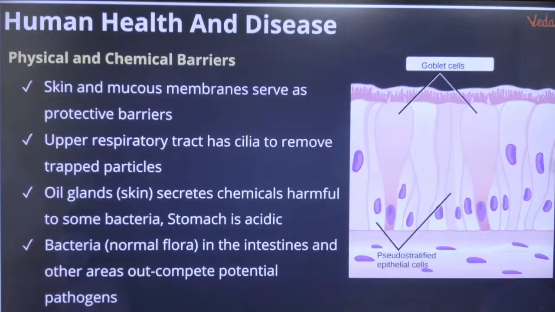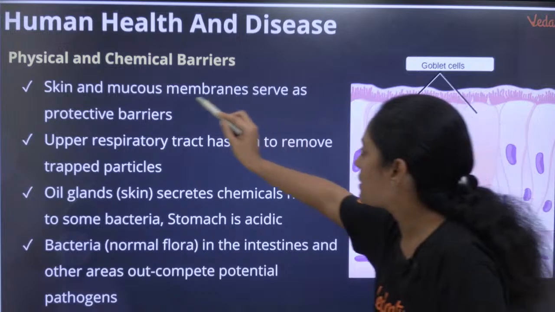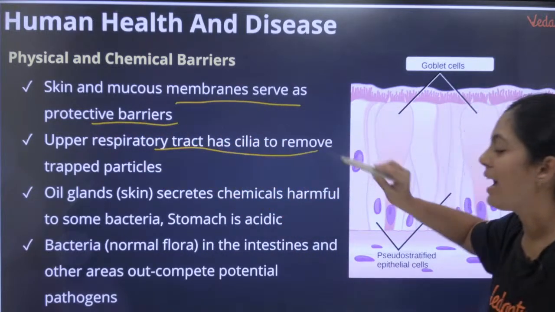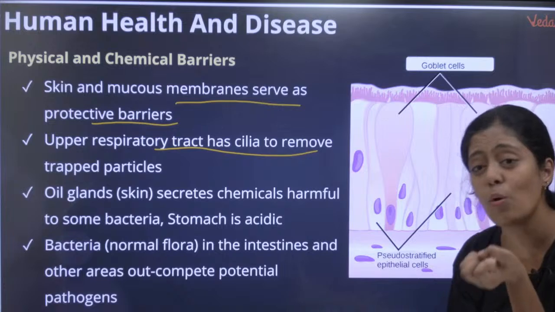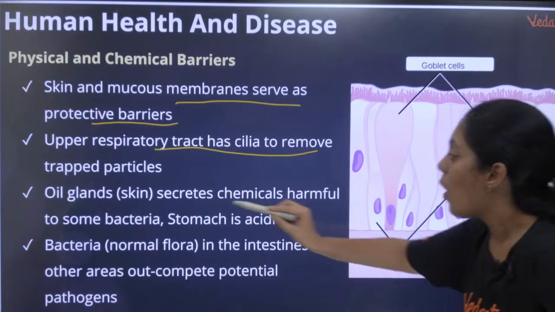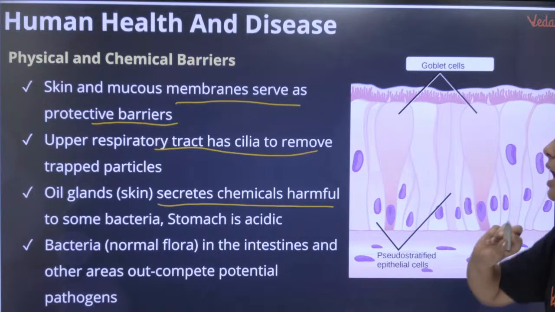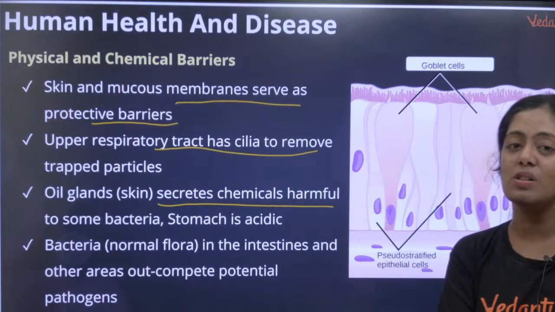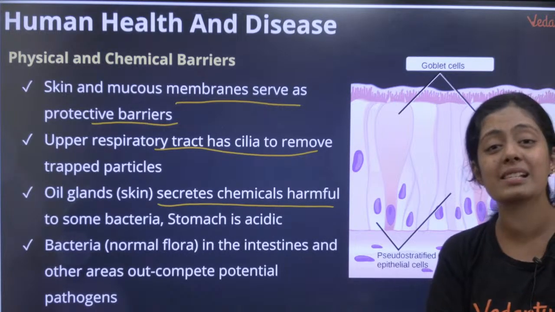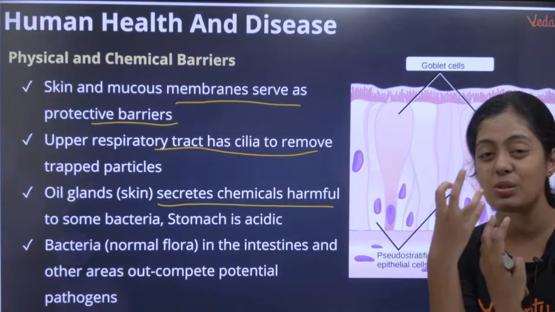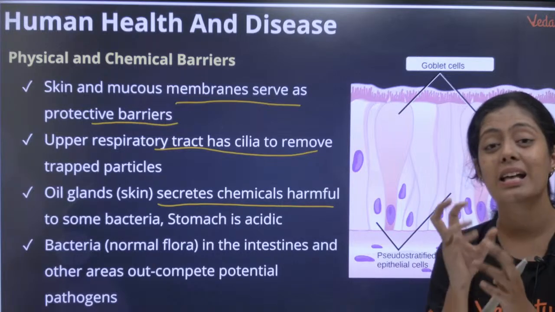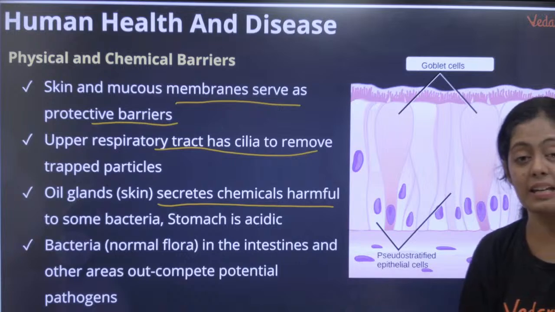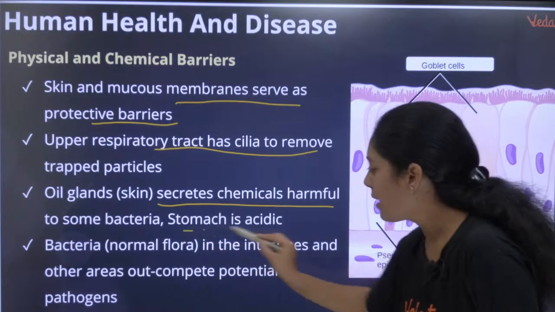Okay. Yes. Skin and mucous membrane serve as a protective barrier. The upper respiratory tract has cilia, which are going to remove or trap all the pathogens. Oil glands secrete chemicals harmful to some bacteria. In our skin there is a gland called the sebaceous gland. These glands produce a substance called sebum, and this sebum has some antibacterial enzymes which are going to kill the bacteria. And as you guys know, the stomach is acidic.